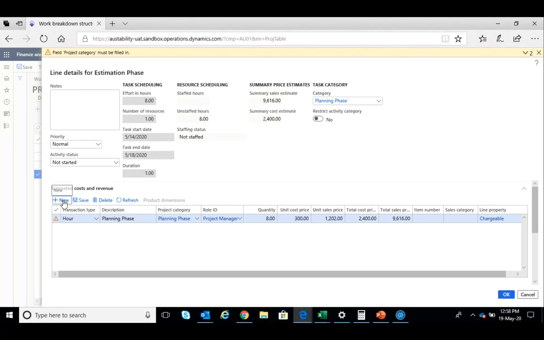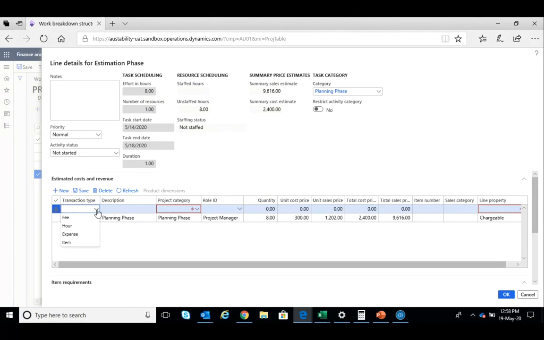You want to see this part? Okay, fine. Yes, fees, hour, expenses, and item. These are the usual classifications by which you make the estimation. Fee is for revenue. So if you are going to book the revenue line, then you put fees as the transaction type. Other than that, you can use hour for timesheet related, for resources, expenses, and item.